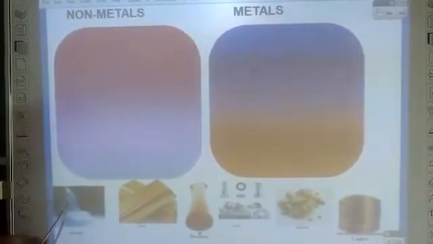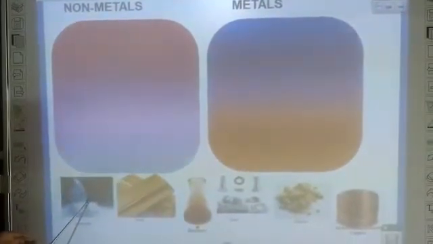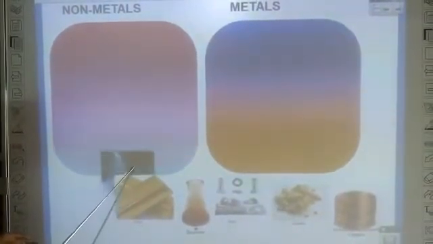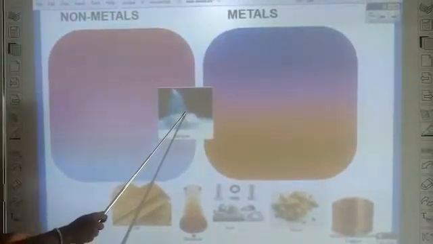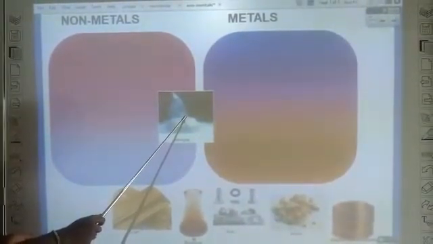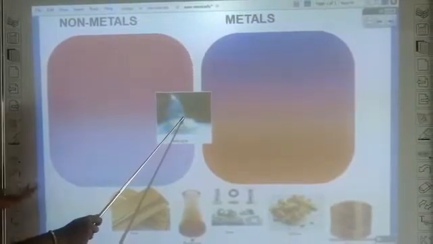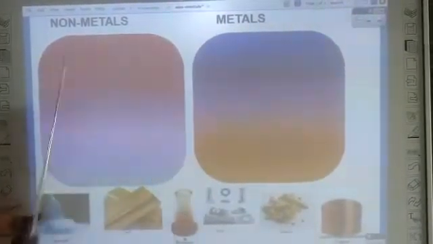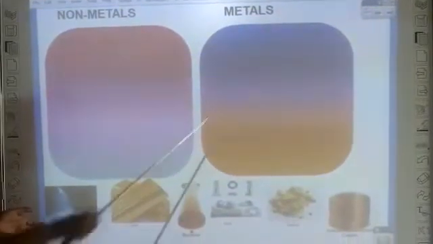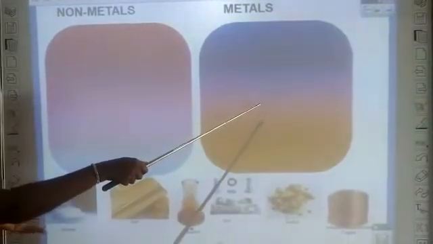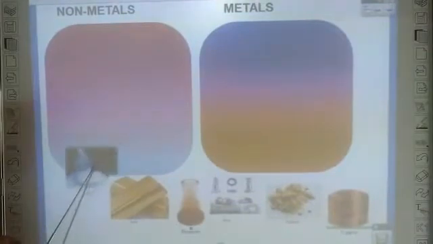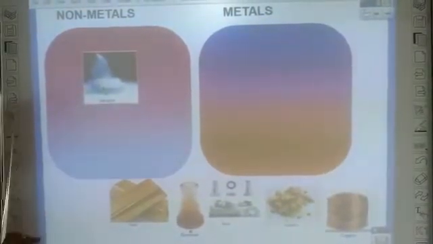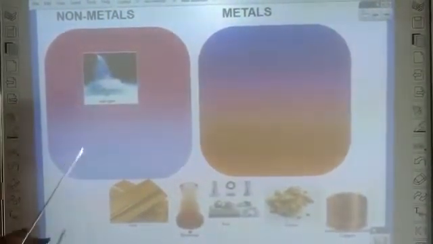When I take nitrogen, how do we find out whether it is a metal or non-metal? When I insert it into the metal bin, what will happen? It will not settle in the metal bin because nitrogen is a non-metal, right children?